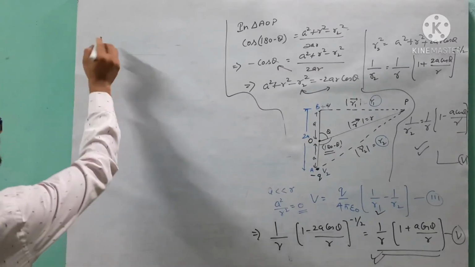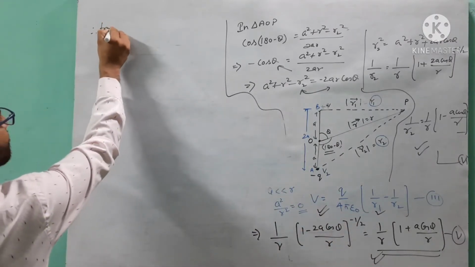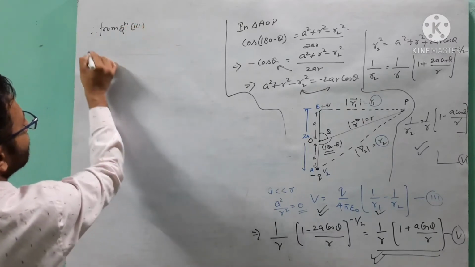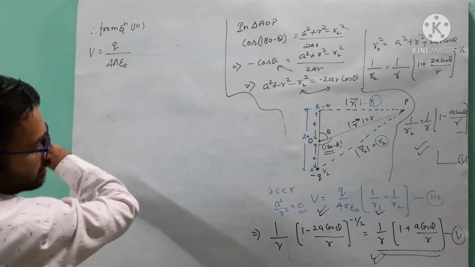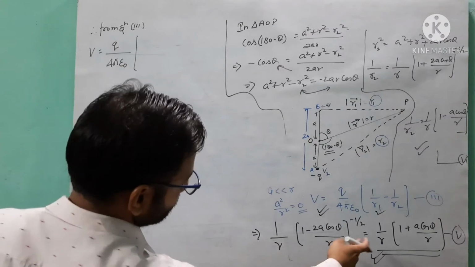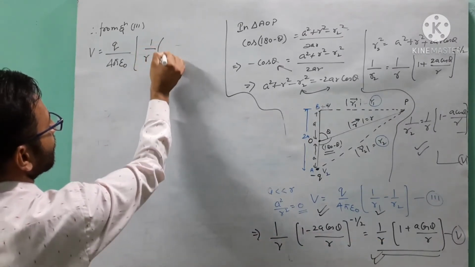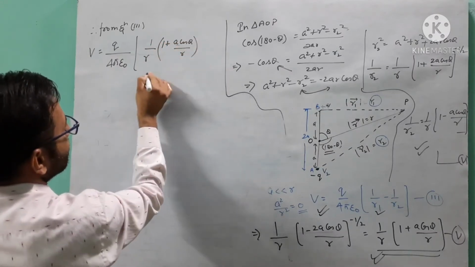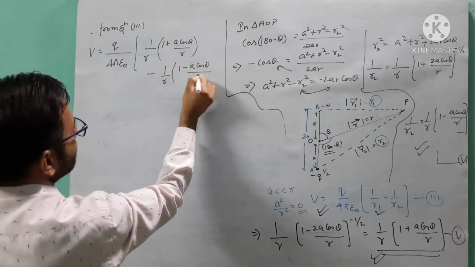Now see, from the equation third, we will write V is equal to Q over 4 pi epsilon naught times 1 by R1. It is equal to this value: 1 by R of 1 plus a cos theta by R, minus 1 by R of 1 minus a cos theta by R.